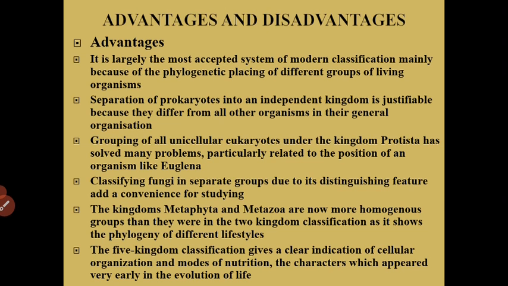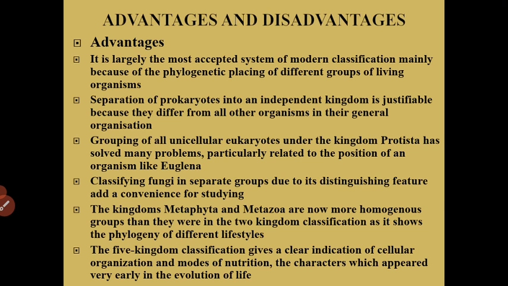Now let's see the advantages and disadvantages of the 5 kingdom classification system. Advantages: it is largely the most accepted system of modern classification, mainly because of the phylogenetic placing of different groups of living organisms. Next, separation of prokaryotes into an independent kingdom, because they differ from all other organisms in their general organization. Third, grouping of all unicellular eukaryotes under the Kingdom Protista has solved many problems, particularly related to the position of an organism like Euglena.